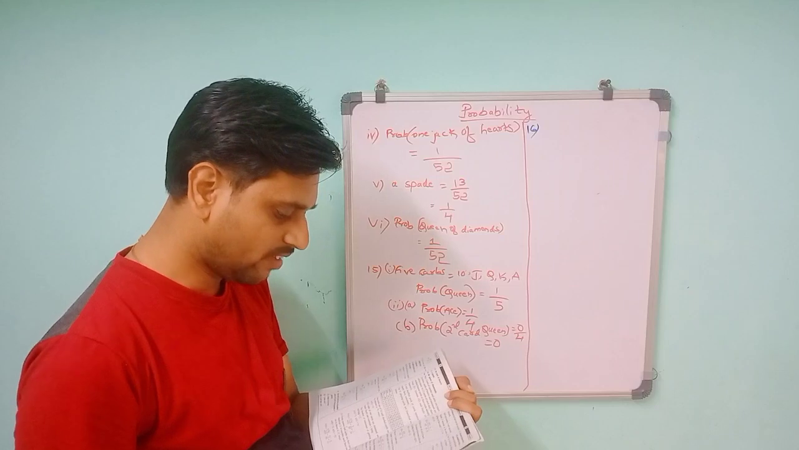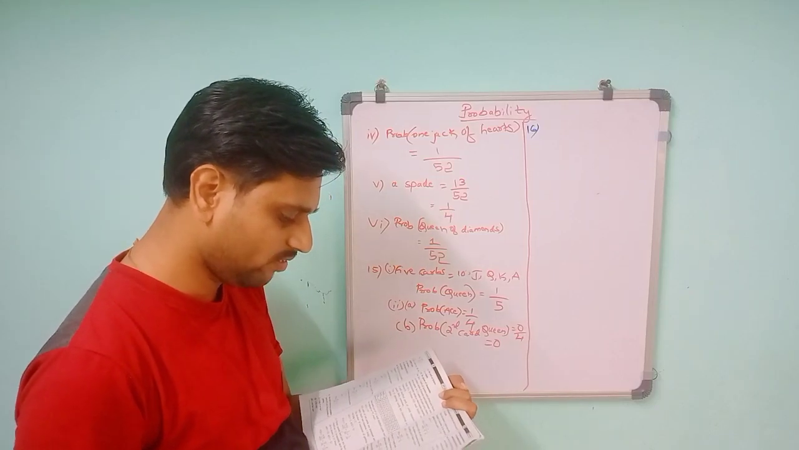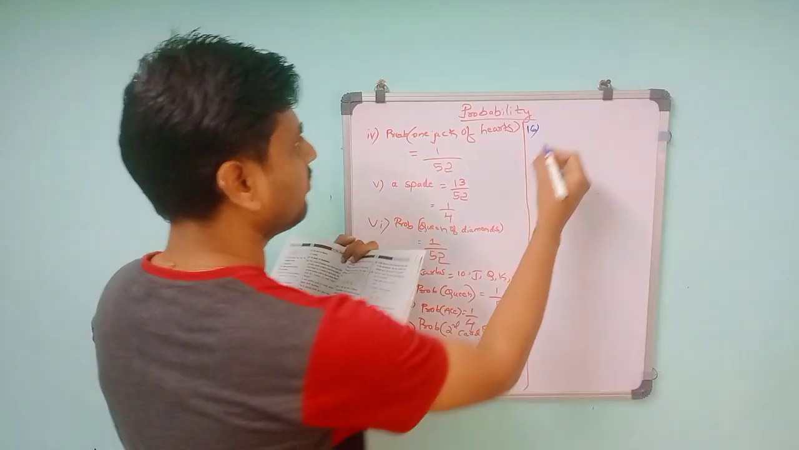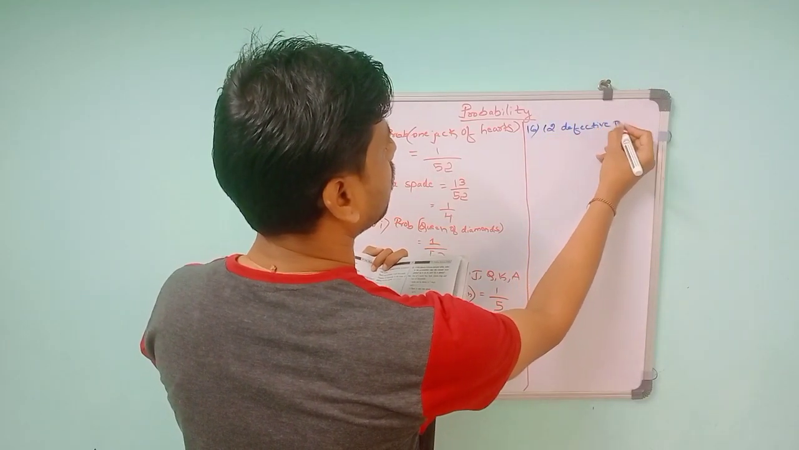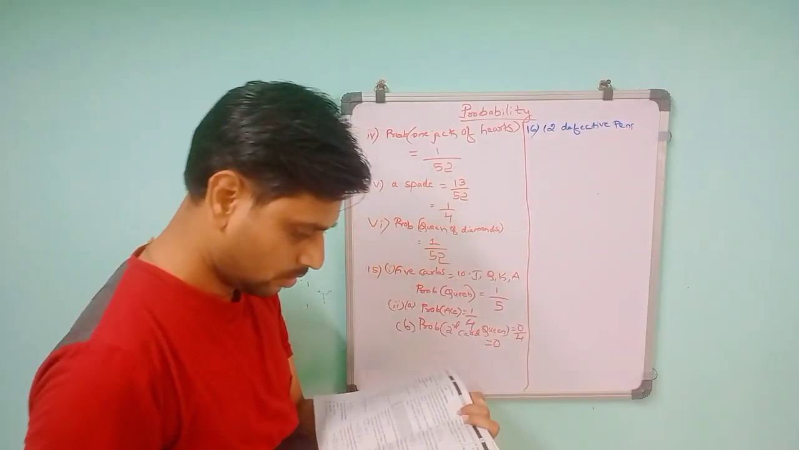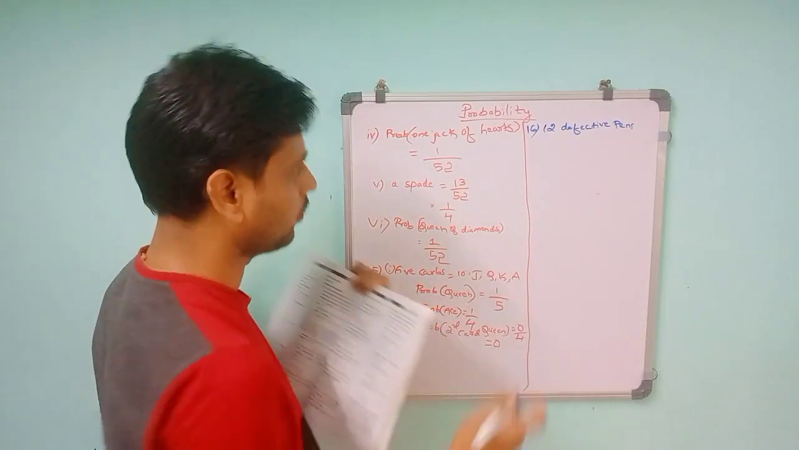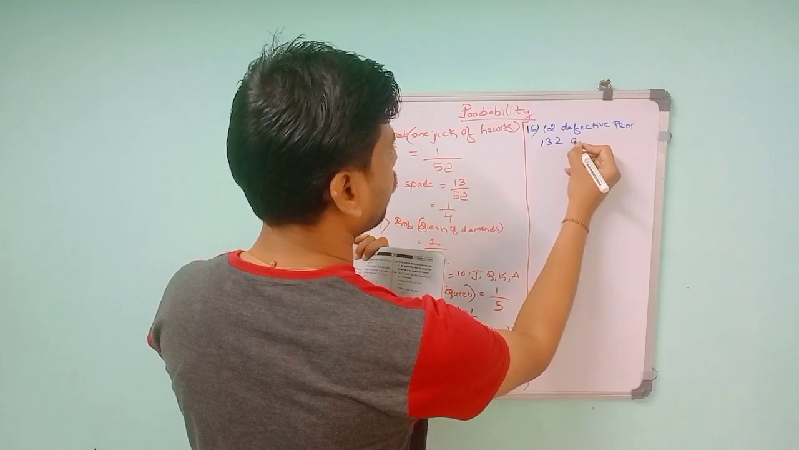12 defective pens are accidentally mixed with 132 good ones. So total defective pens are 12, and good ones are 132.